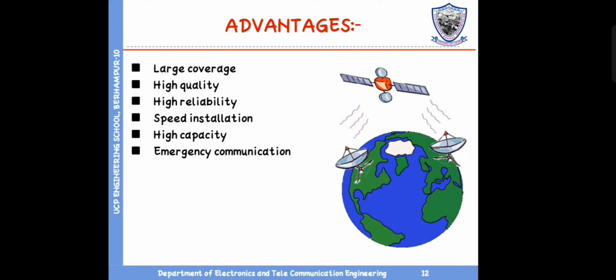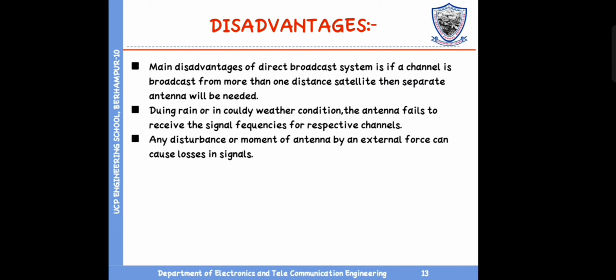Advantages: large coverage, high quality, high reliability, speedy installation, high capacity, emergency communication. Disadvantages: the main disadvantage of the direct broadcast system is that if a channel is broadcast from more than one distant satellite, then a separate antenna will be needed.